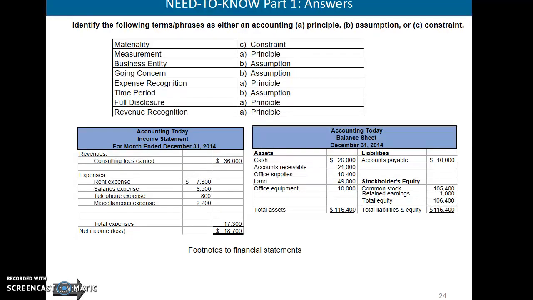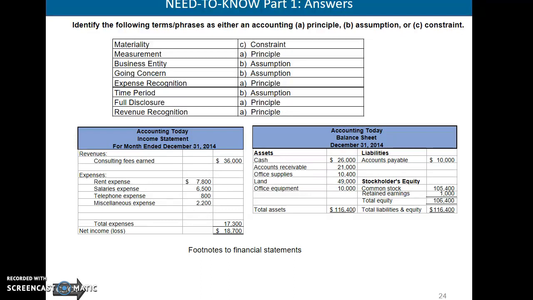Once we total all of our expenses up, we put those totals into our credit column and subtract those from our revenues. And as we can see, our total expenses of $17,300 subtracted from our $36,000 in revenues is going to give us net income of $18,700. Moving over to the balance sheet, we have our assets, our liabilities, and our stockholders' equity.